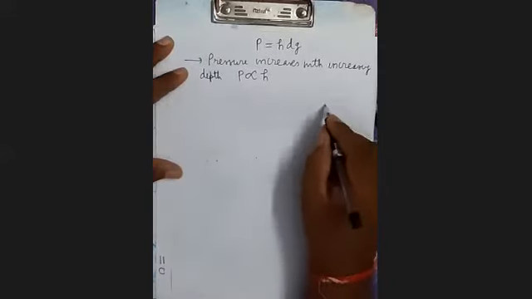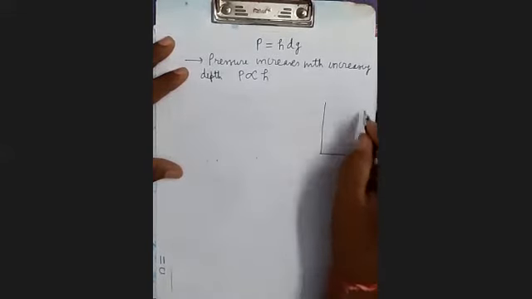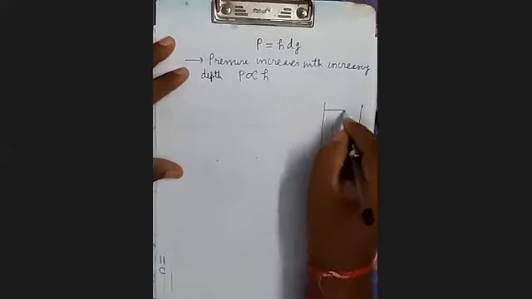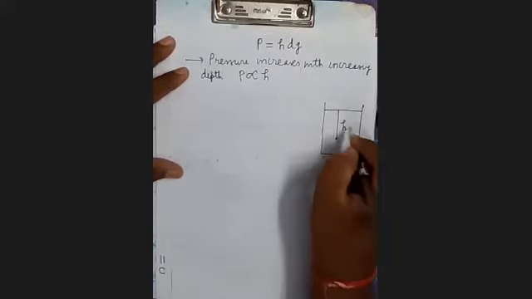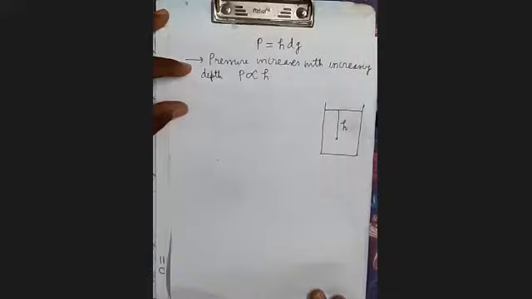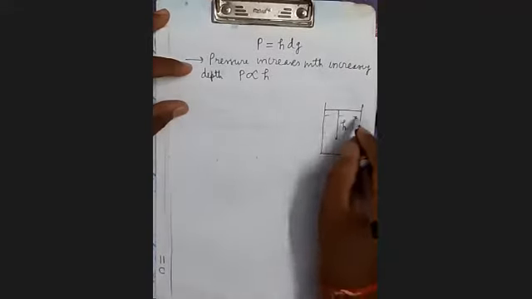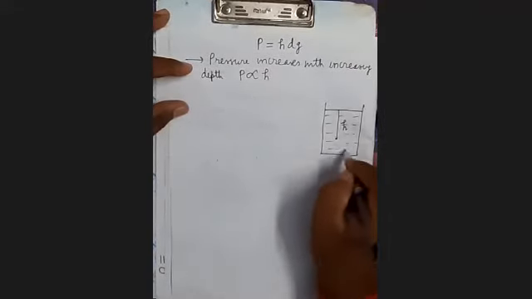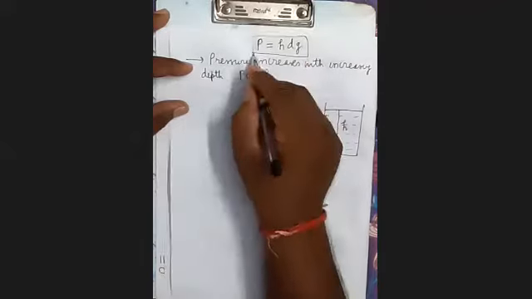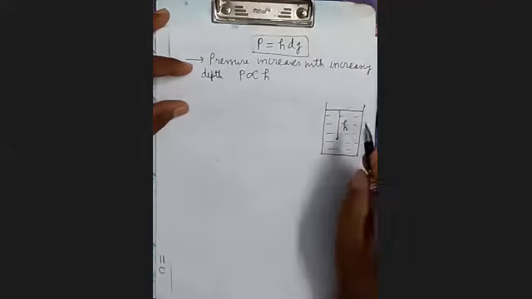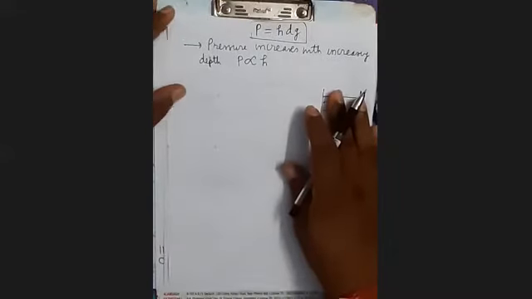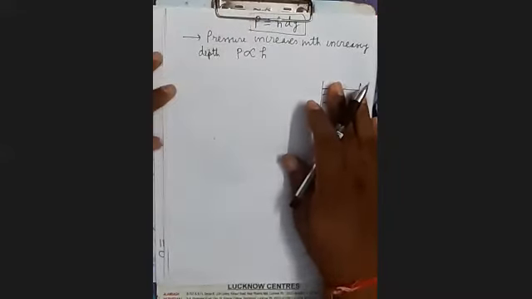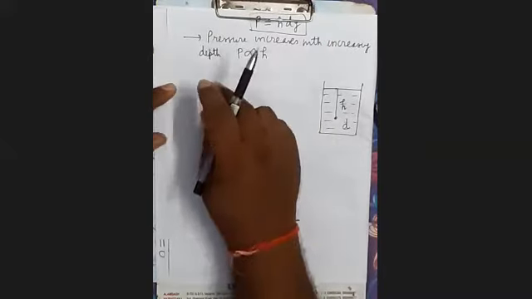What will be the pressure at this depth? Suppose this is a point which is at the depth h. Then the pressure at this depth will be given by h into D into g. h is the depth of the point from the free surface, D is the density of liquid, and g is the acceleration due to gravity. So pressure increases with increasing depth.